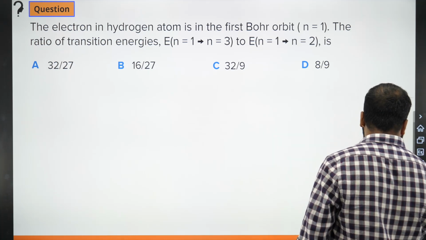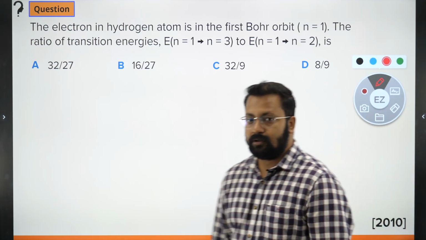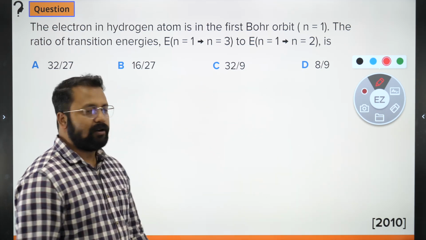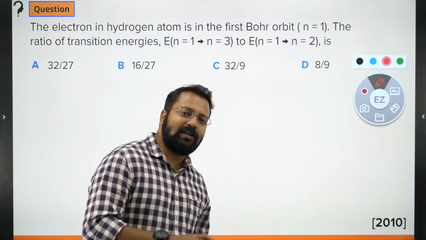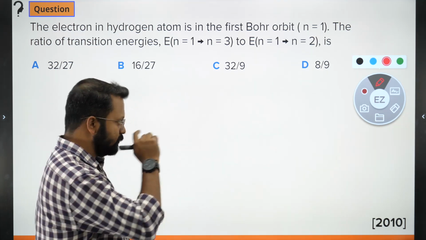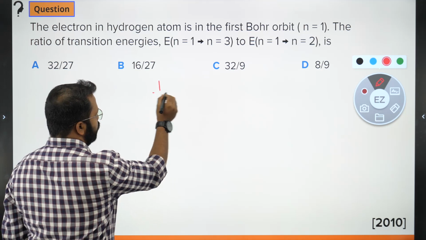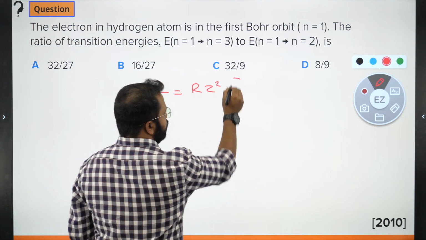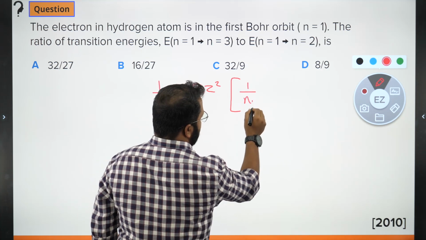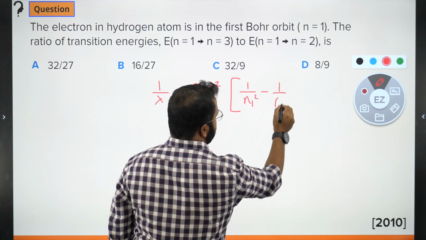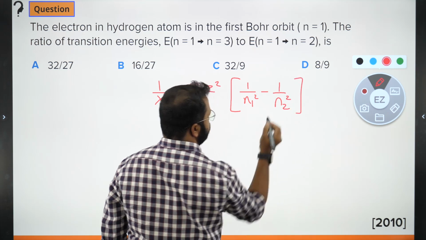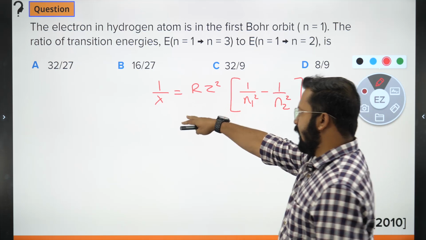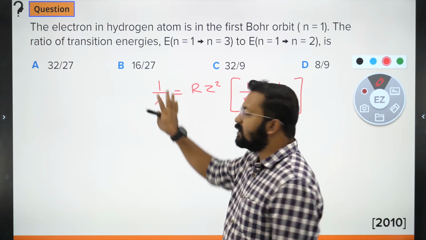To solve this question we need to use a particular equation known as the Ritz equation. Many people erroneously know it as Rydberg's equation, since Rydberg's constant is used in it, but it is known as the Ritz equation. Now the Ritz equation is like this: 1 upon lambda is equal to R Z square times (1 upon n1 square minus 1 upon n2 square). We need to use this equation. This gives us only 1 upon lambda, which is nothing but the wave number.